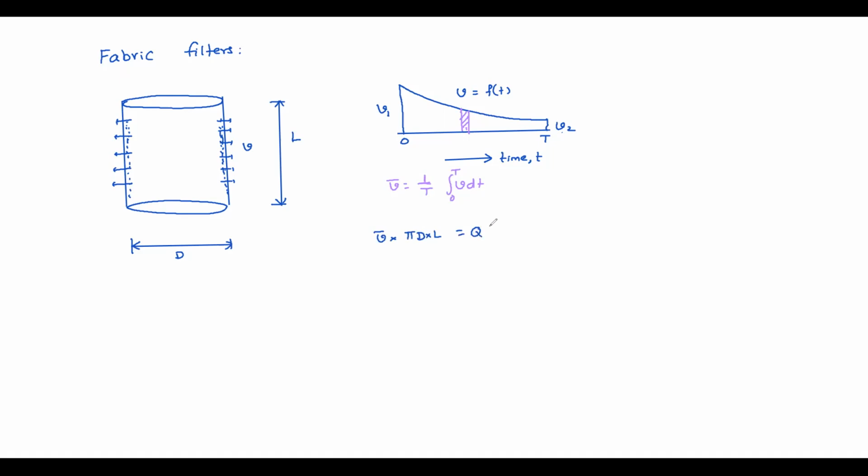Given discharge divided by the discharge of each bag gives you the number of bags. So number of bags equal to total flow divided by discharge of each bag. Okay.